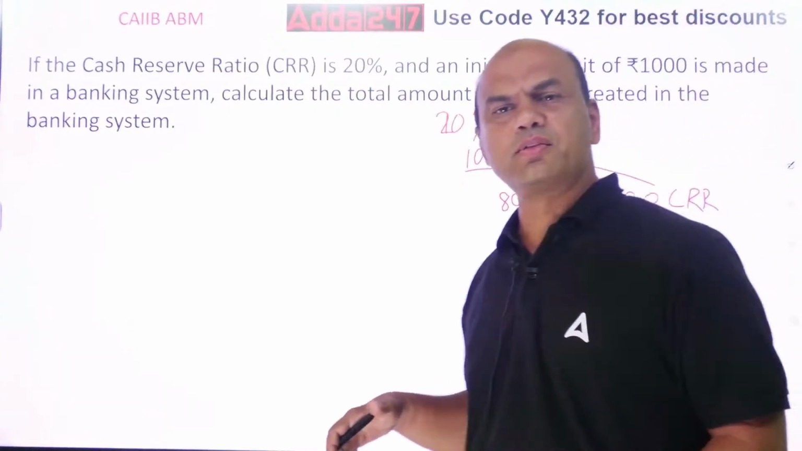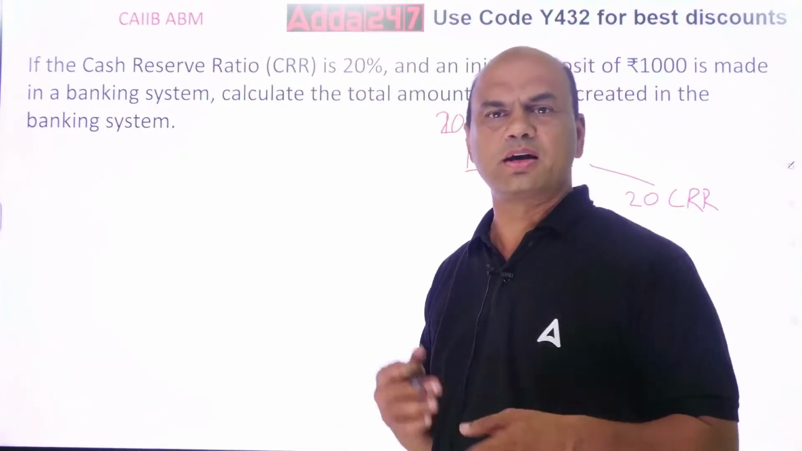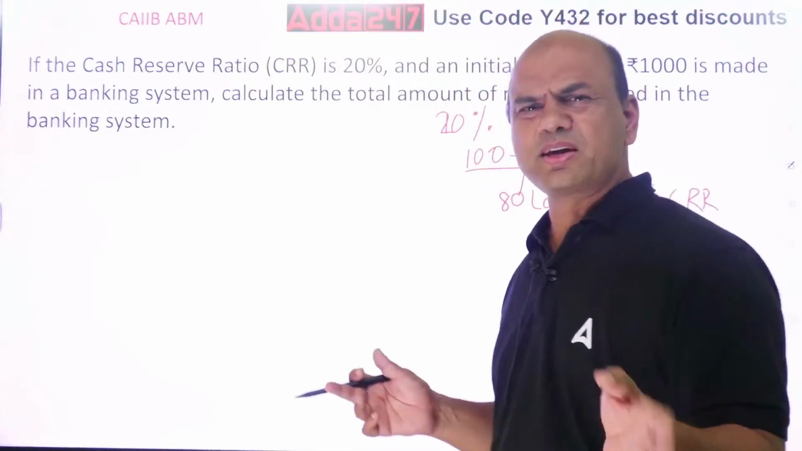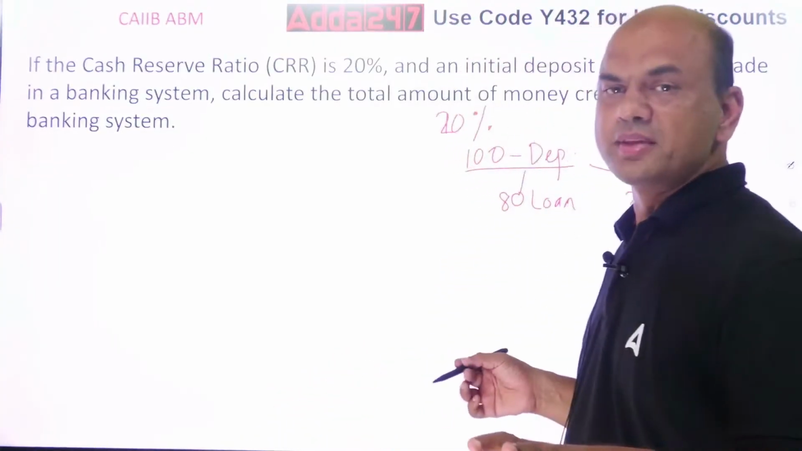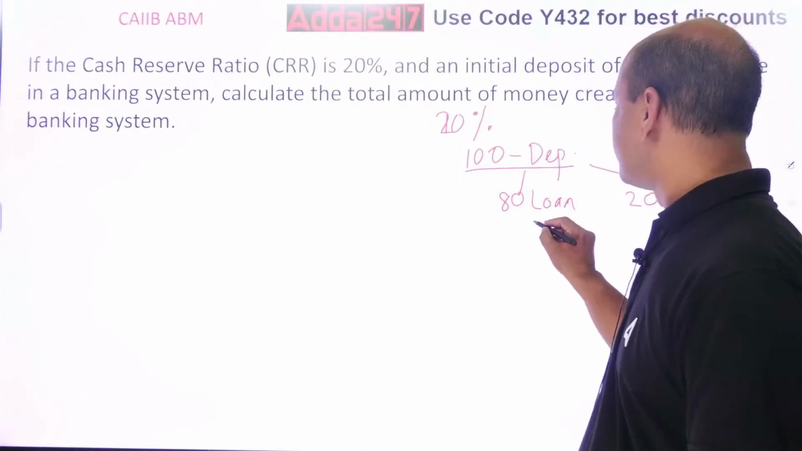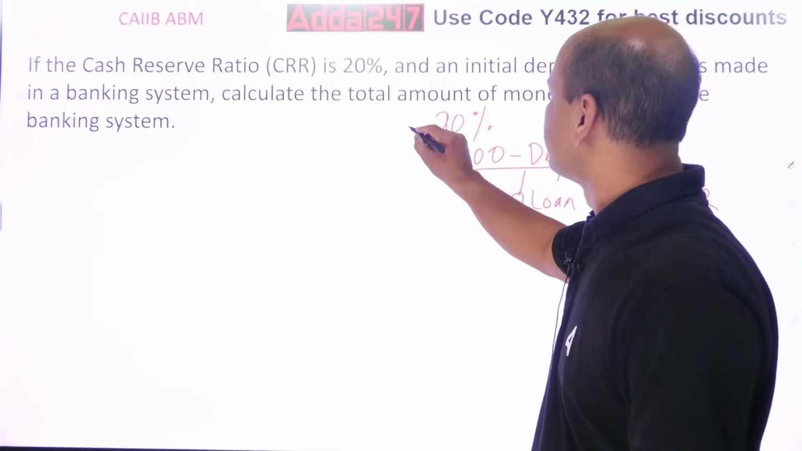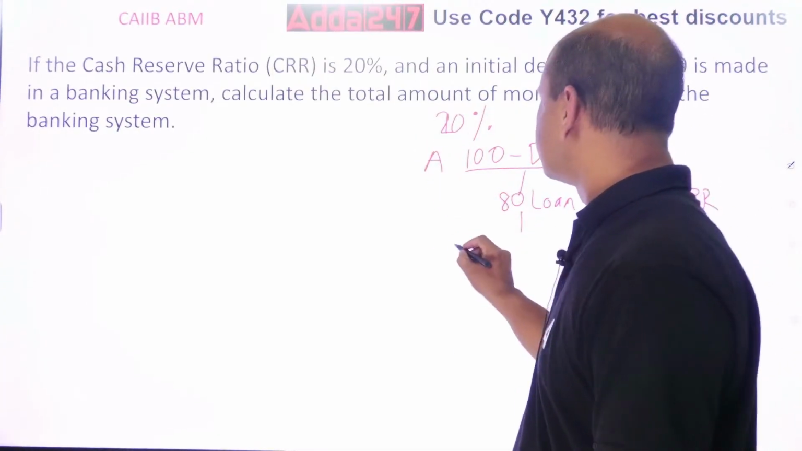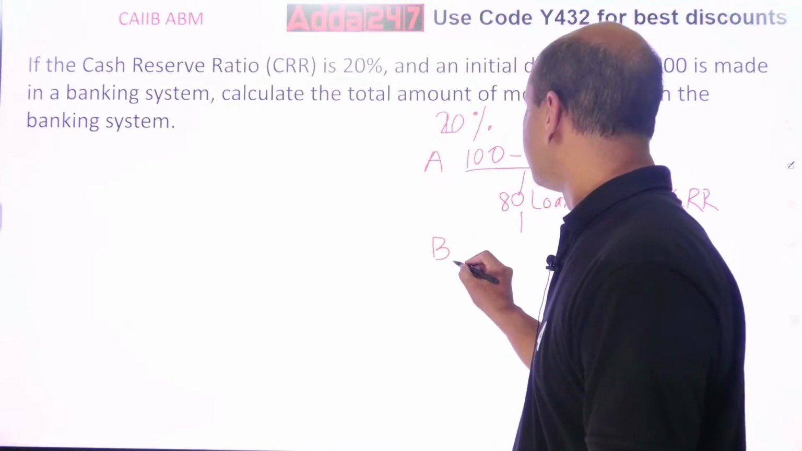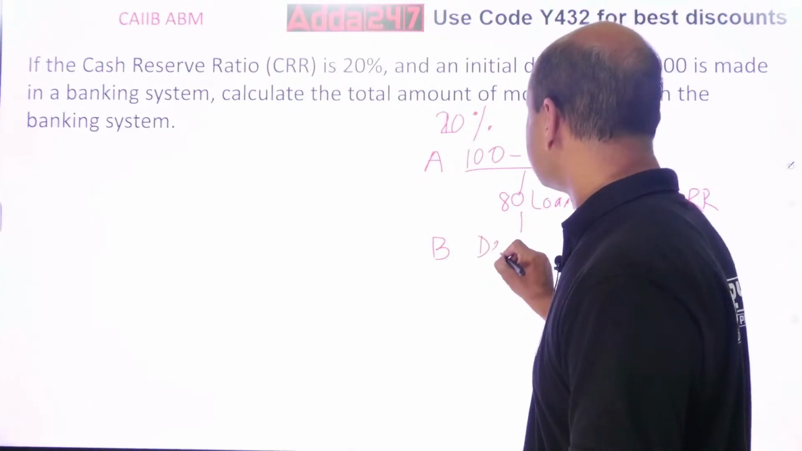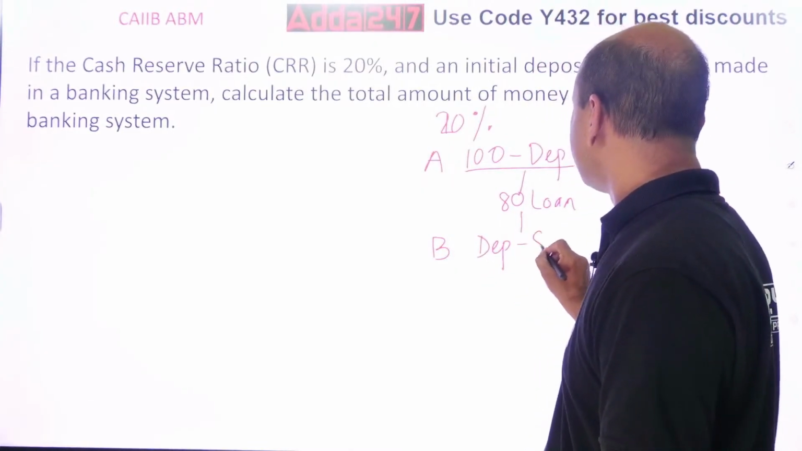How will I give it as a loan? Either I will do NEFT, RTGS, DD or anything. I won't give cash that much. Even if I give cash, that's also okay. But generally we don't give cash. So what happens? This 80 loan goes where? This is bank A. Now this 80 loan goes as a deposit to bank B.